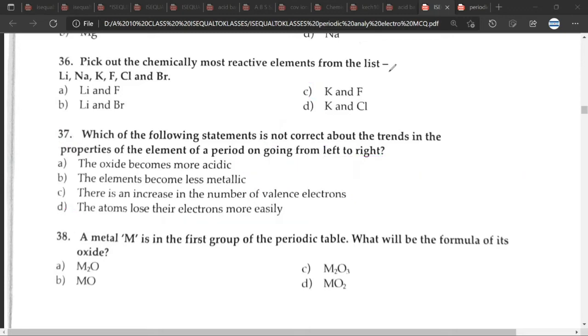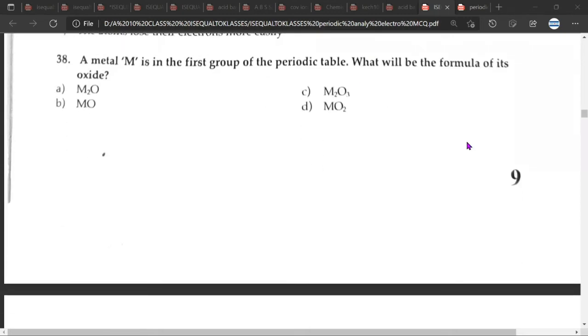Next question, question 38. A metal M is in the first group, so this would be A. Why A? M2O, because it is in the first group of the periodic table. So the formula would be M2, because it's in the first group. The valency is 1, but oxide has valency 2, so it would be M2O. Great. So A would be the correct answer.